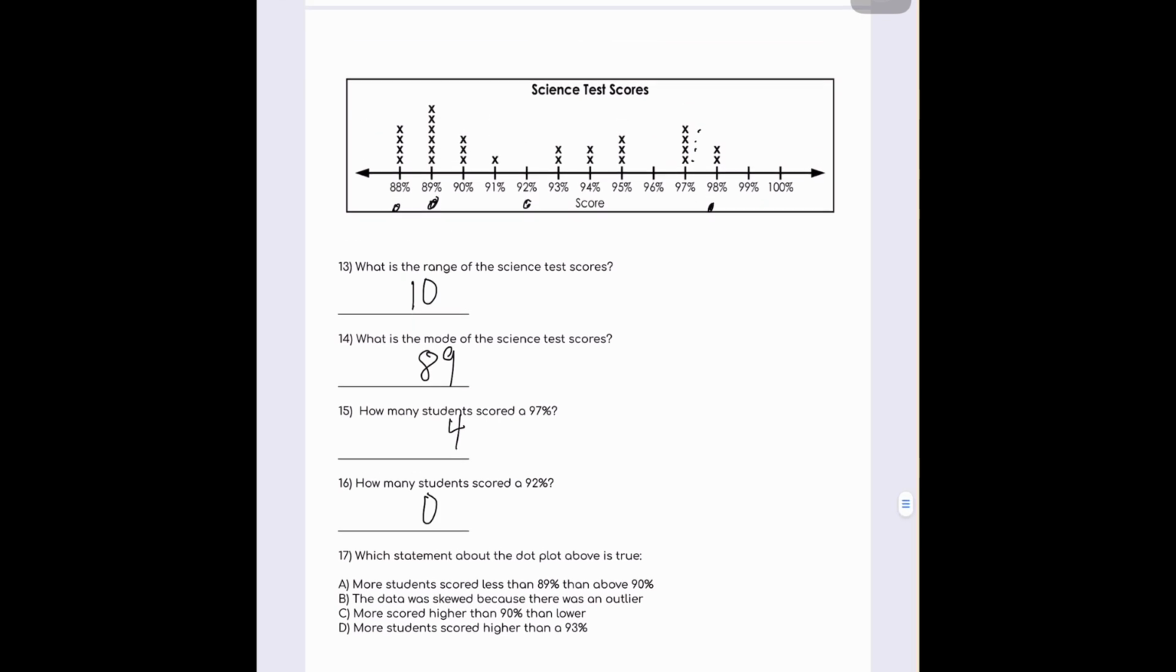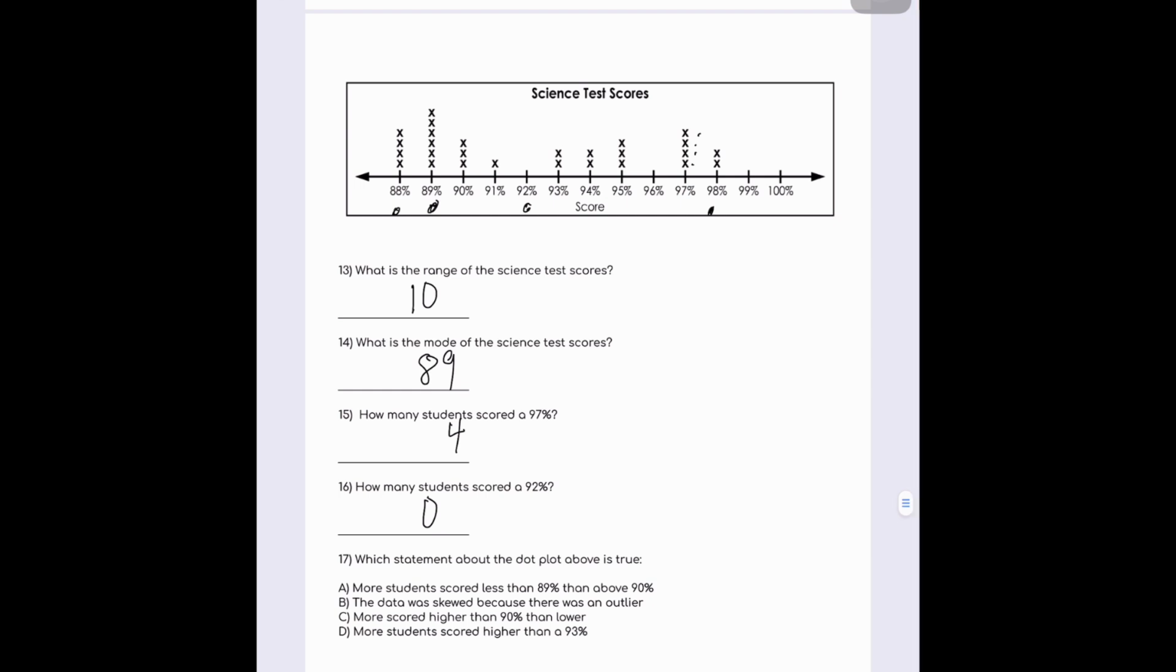How many students scored a 97%? At 97%, there are 4 X's, 1, 2, 3, 4, so 4 students. How many students scored a 92%? No one scored a 92%, so that's 0. Okay, let's answer this question.